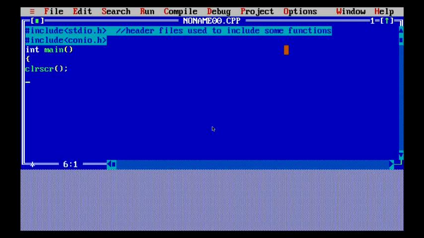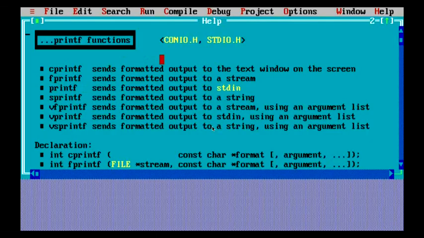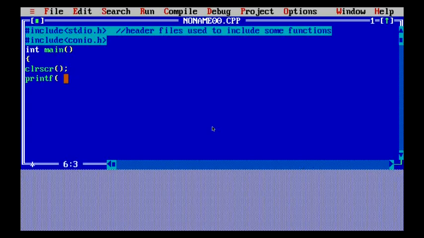So clrscr is a function of conio.h, so that's why I have used the conio.h header file in this program. After that I have written printf. The printf function is a part of the #include <stdio.h> file, so that is why I've used #include <stdio.h>. As you can see, stdio.h includes the printf function. You can just right click on that include and you can see the number of functions that are available in that header file.